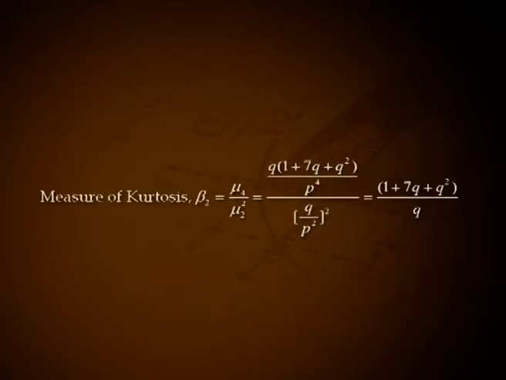Measure of kurtosis beta 2 equal to mu 4 divided by mu 2 square. That is q into 1 plus 7q plus q square divided by p raised to 4 all divided by q by p square the all square. That is 1 plus 7q plus q square divided by q.